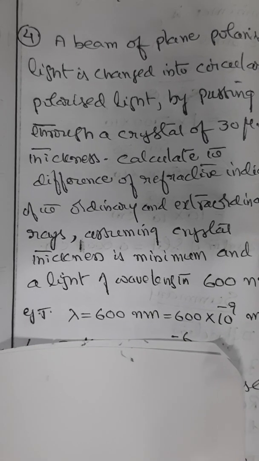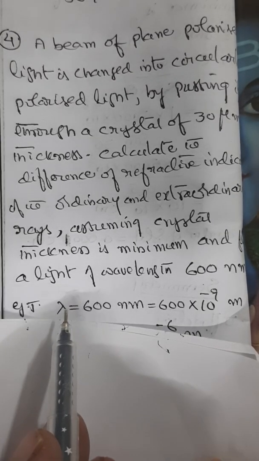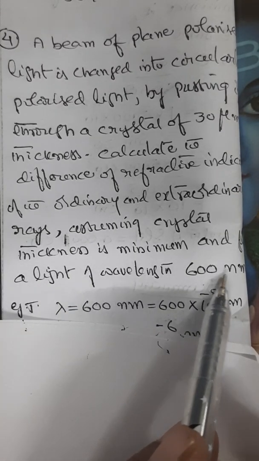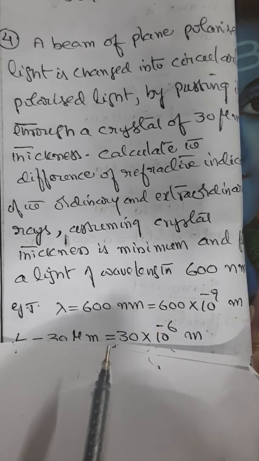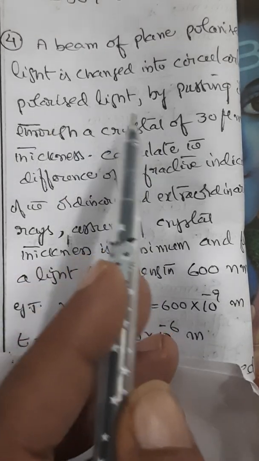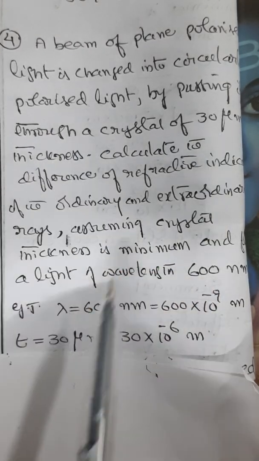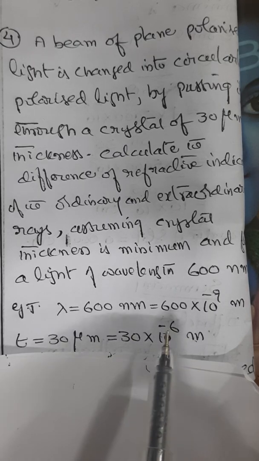So what is given, let us note down. First thing that is given is the wavelength. Wavelength is given as 600 nanometers. Therefore, that is 600 into 10 power minus 9. Then T is given as 30 micrometers. 30 micrometers means 30 into 10 power minus 6 meters.